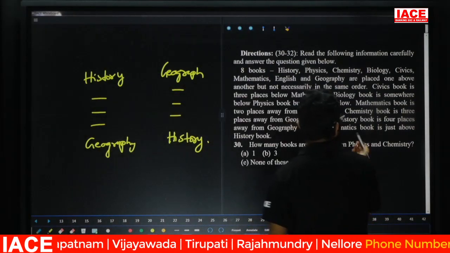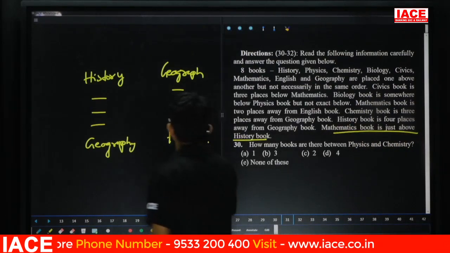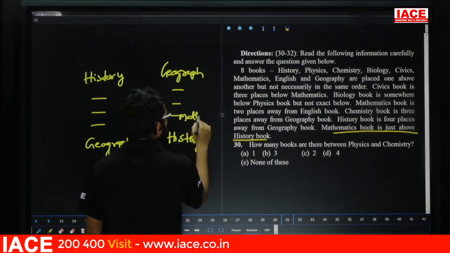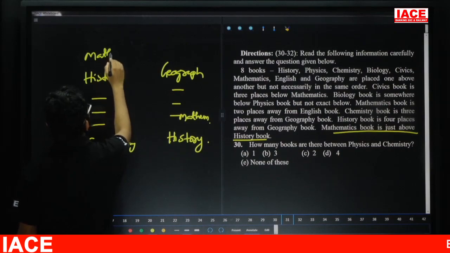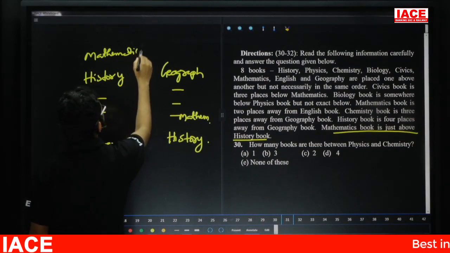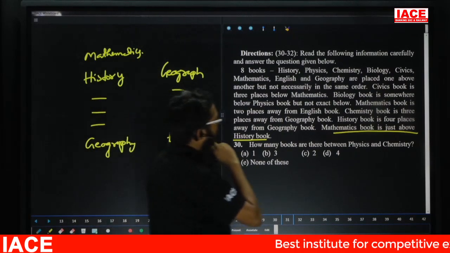Mathematics book is just above the history. Now mathematics is just above the history. Just above the history. Yes. But if you know about geography book, they give one clue point. First check here. See here.